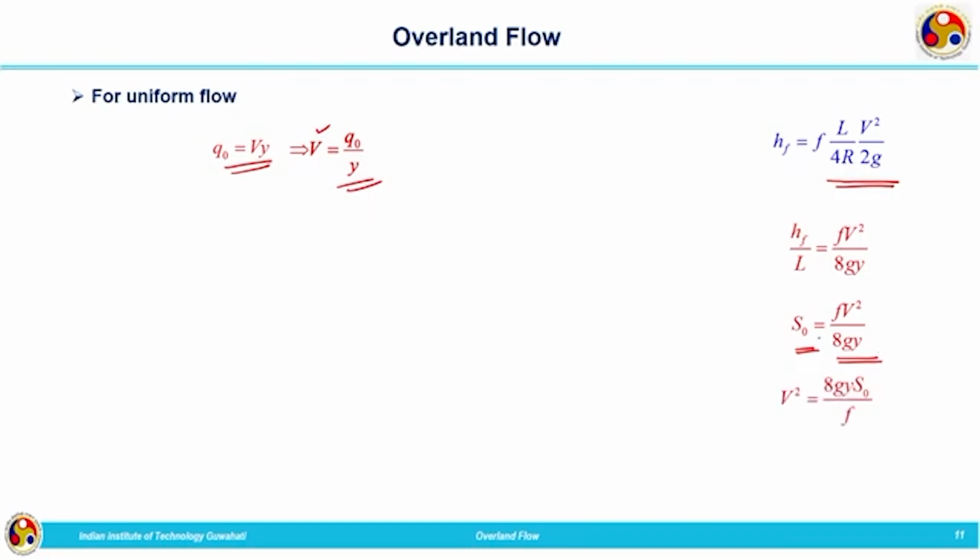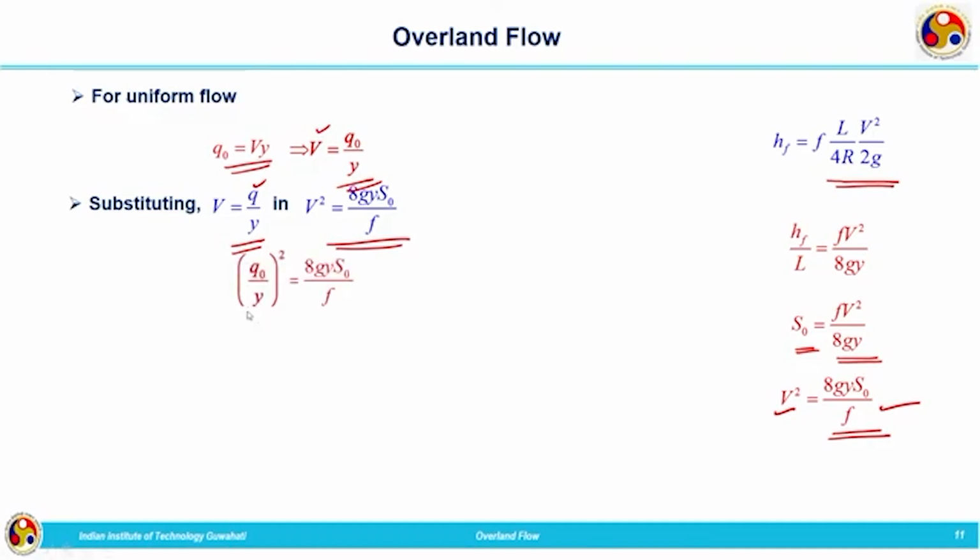V square is given by 8Gy S naught divided by F. So, here we have V and also here we have V. So, what we will do, we will substitute V equal to Q by y in this equation. So, let us see how it will come.